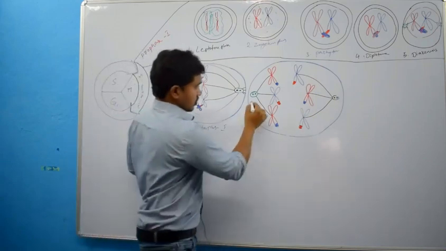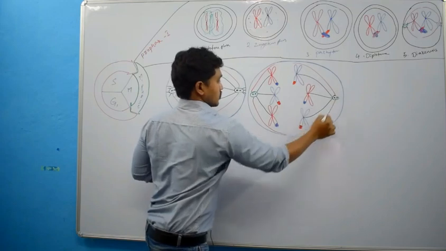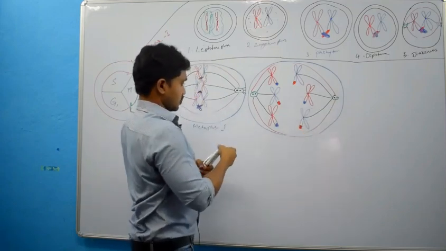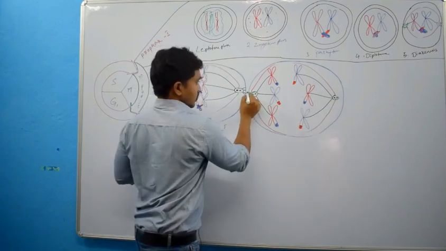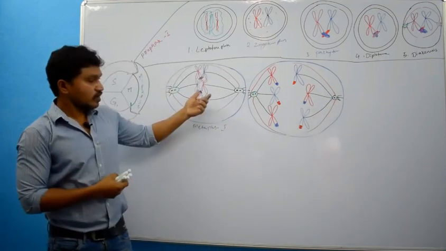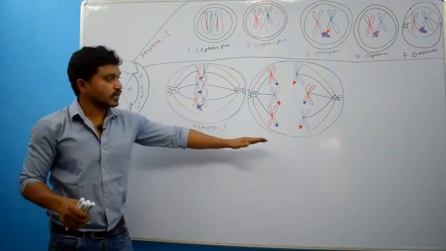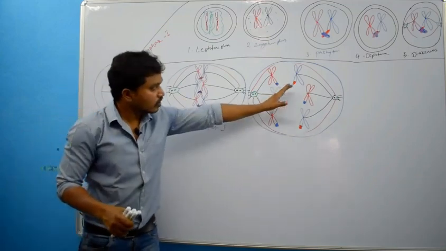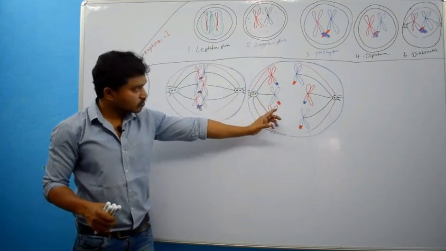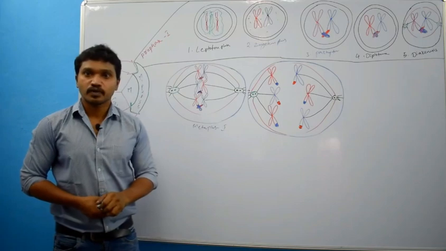So here you can find polar microtubules and these are aster microtubules. See here, what happened? Chiasmata released because of contraction in anaphase 1. So because of that, half of the chromosomes reach one pole, and the remaining half went to another pole. Right?